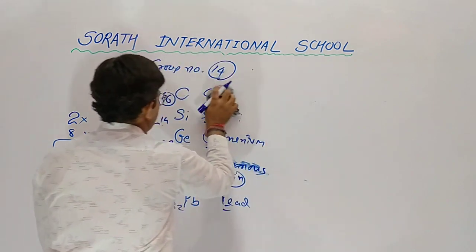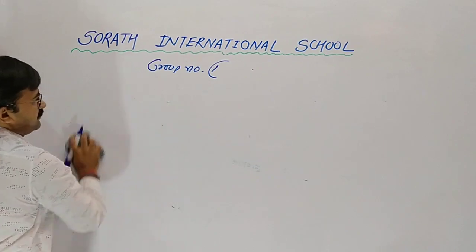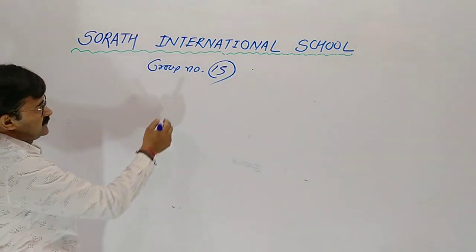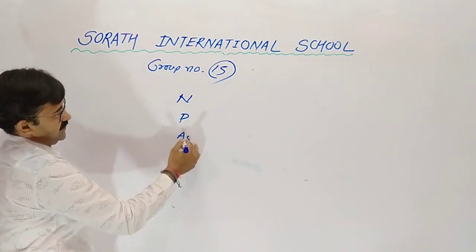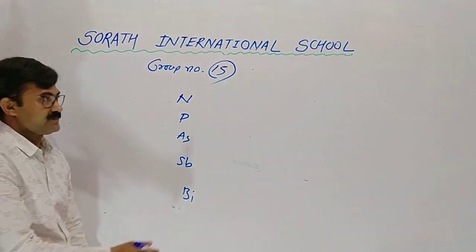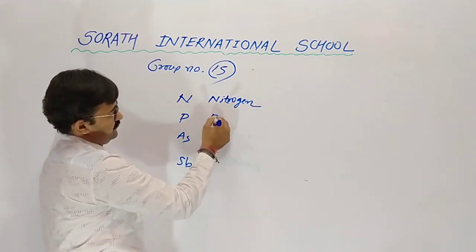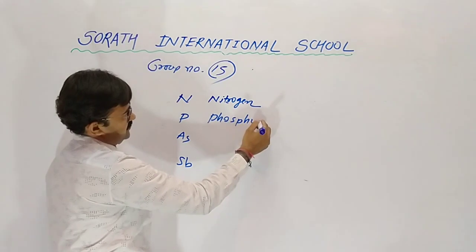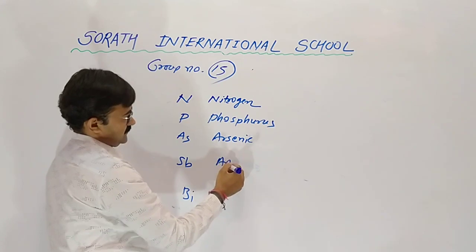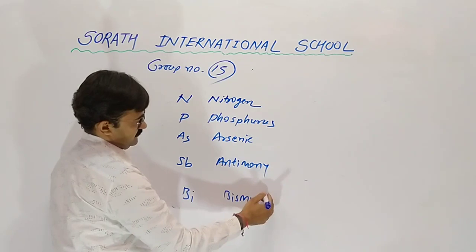Now group number 15. In the group number 15, elements are nitrogen, phosphorus, arsenic, antimony and bismuth.